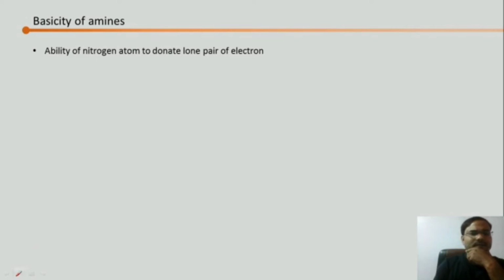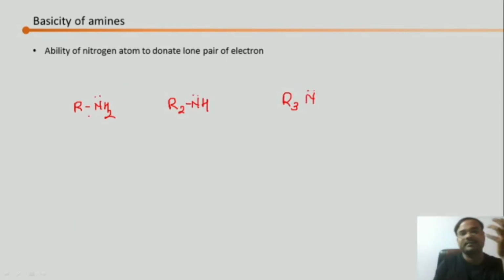So let's draw again those isomers, that is primary amine, this one is secondary amine and tertiary amine. To understand it easily, we can write these amines in this way.